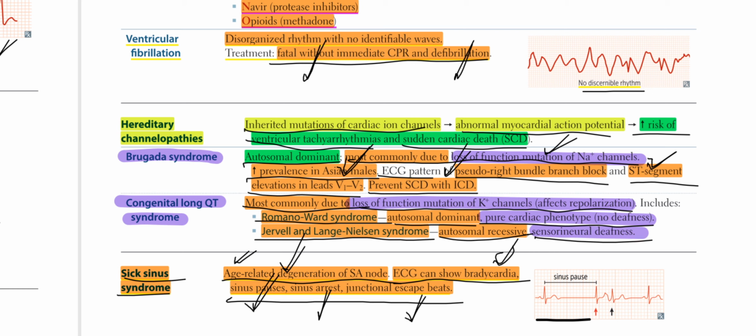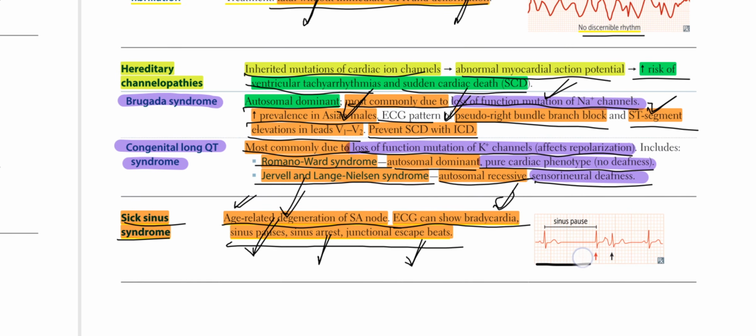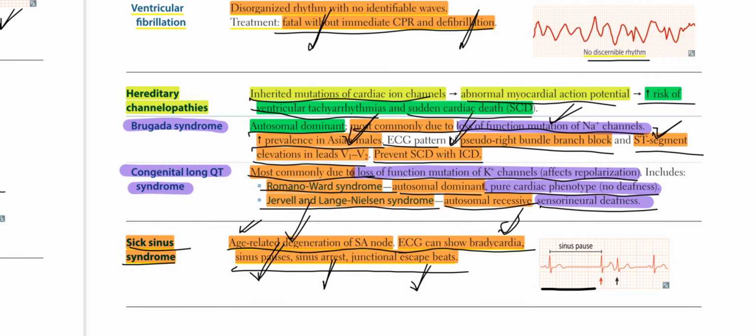Jervell and Lange-Nielsen syndrome, autosomal recessive with sensorineural deafness. Then we have sick sinus syndrome, that is age-related degeneration of the SA node. ECG can show bradycardia, sinus pauses, sinus arrest, junctional escape beats.